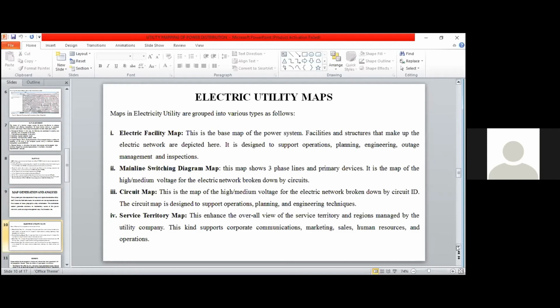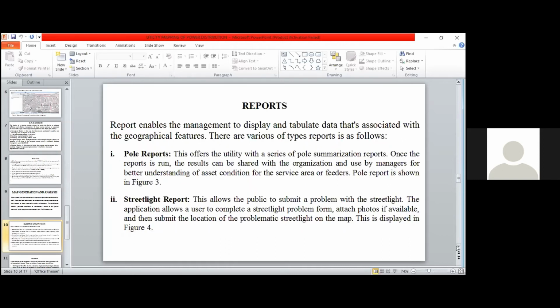Then we have the main line switching diagram, which maps the entire line and reports on the line if there is a broken line or broken circuit in the network. We also have the cycle map as well, which shows the entire cycle of the network. Then we have the service territory map, which also supports communication, marketing, sales, and also helps the human resources and operation. Then we have the report section.